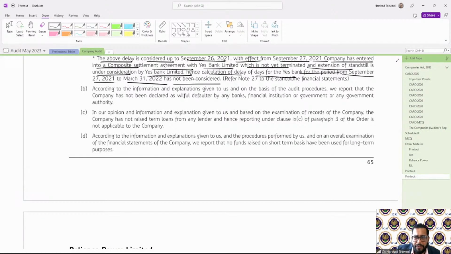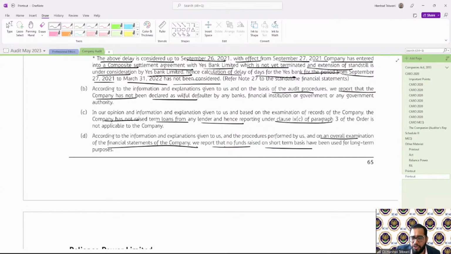So in the first case, based on the audit procedure, we report that the company has not been declared a willful defaulter. Second, the company has not raised any term loans from any lender, hence this is not required. Third, an overall examination of the financial statements shows that no funds were raised on a short-term basis which have been used for long-term purpose.